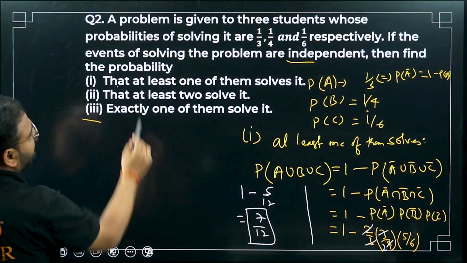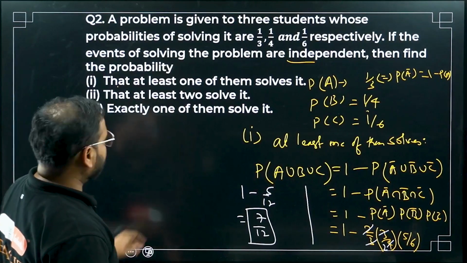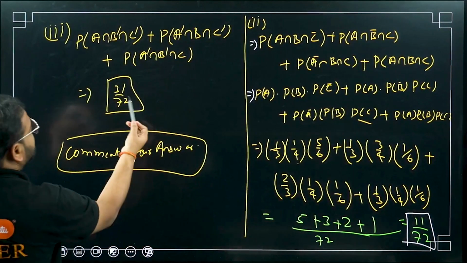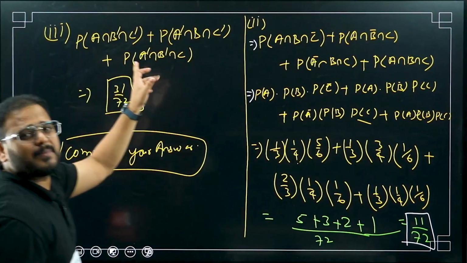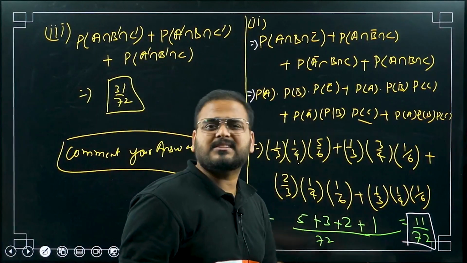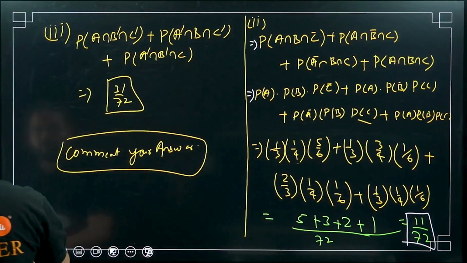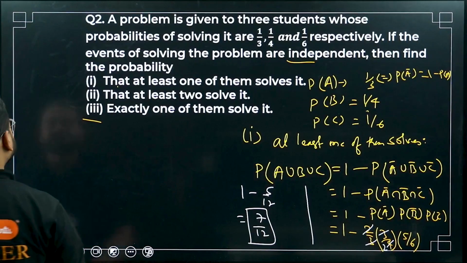I've written the answer for the first one as 7 by 12. The second one is coming as 11 by 72, and the third one is coming as 31 by 72. Please check. Simple multiplication, you can do it, right? Same way, it will just be lengthy, so I'm skipping it. Please have a look once before I move on. Question number 2 is done.